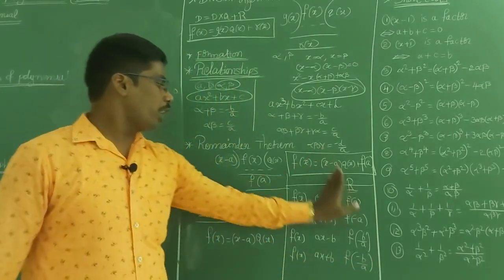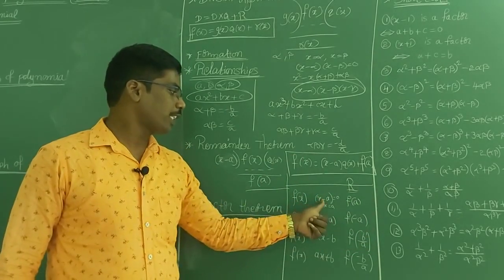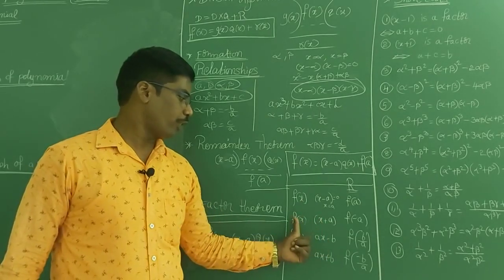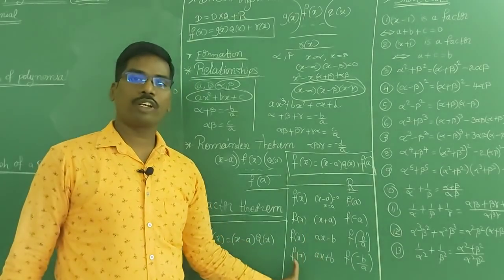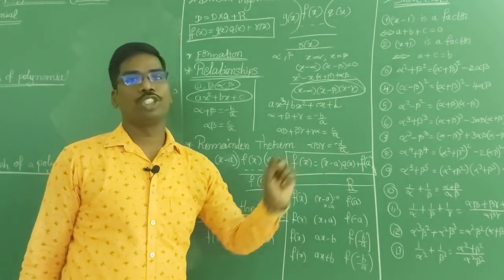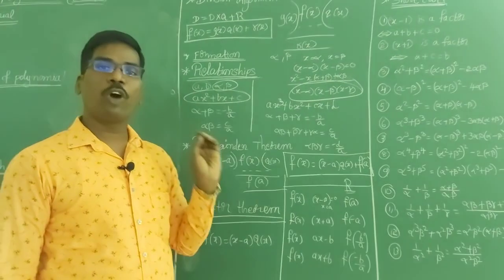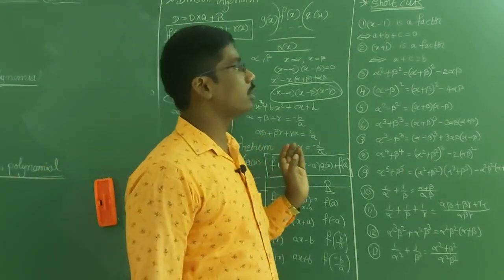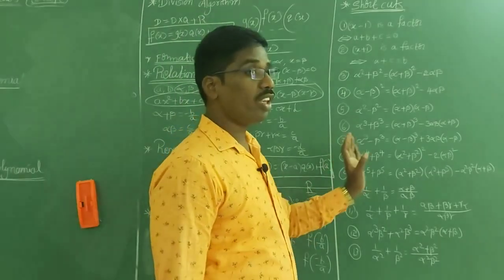If all the remainders are 0, then we say that x minus a is a factor of f of x, x plus a is a factor of f of x, ax minus b is a factor of f of x, and ax plus b is a factor of f of x, if the remainders are 0. Now we are going to discuss shortcuts. In this polynomial topic, shortcuts are very important. I am going to give you all the shortcuts. You just remember them, then you will easily get the answer.